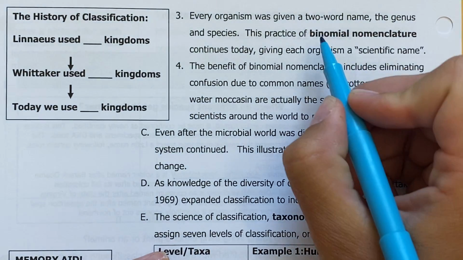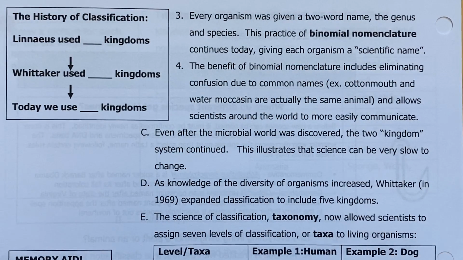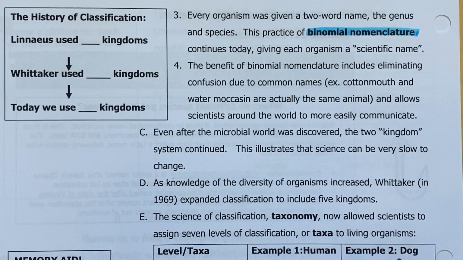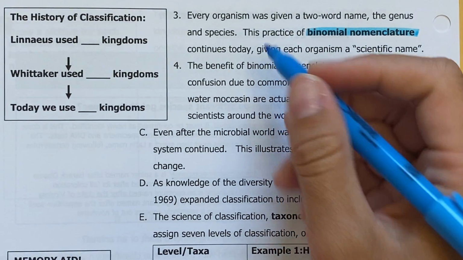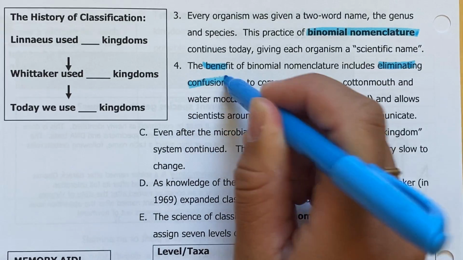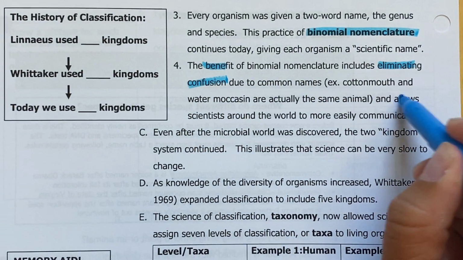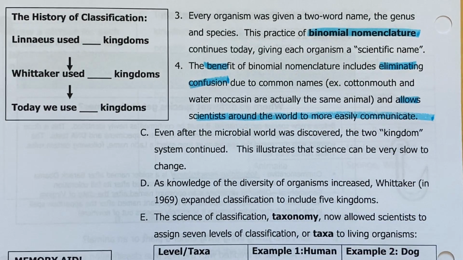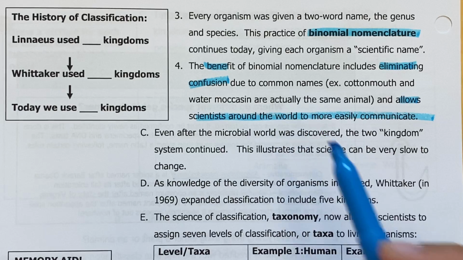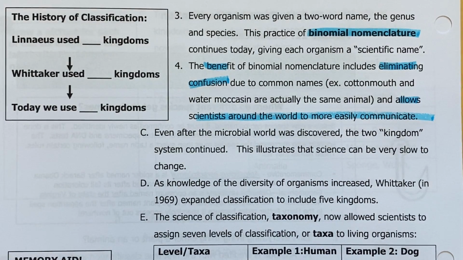This is the practice of binomial nomenclature. Remember, the root word bi means two, nomen means name, so this is a two-part naming system. The benefit of binomial nomenclature includes eliminating confusion and allowing scientists around the world to more easily communicate. So across all of these different languages, we know that the Latin name for a domesticated dog would be Canis familiaris.